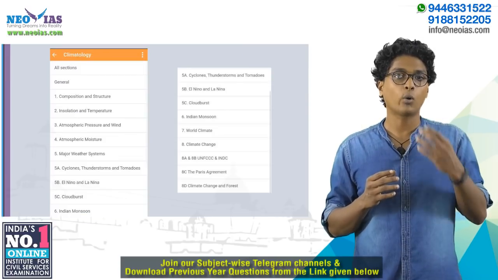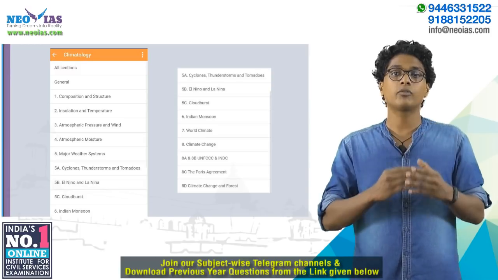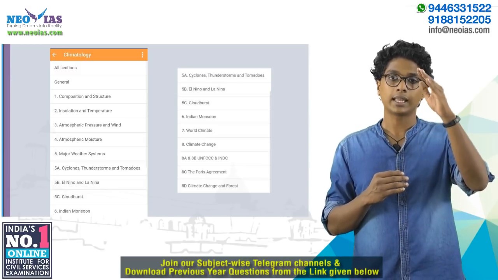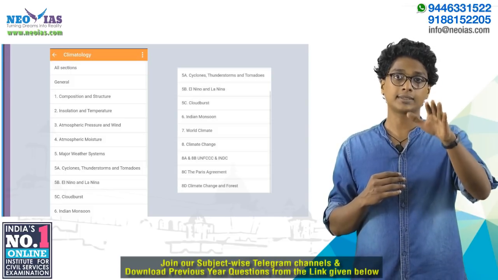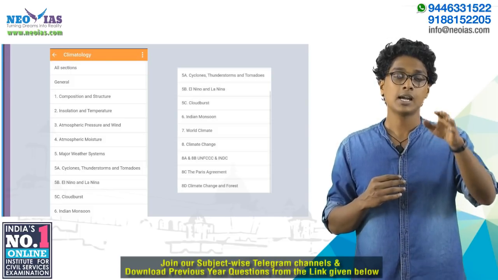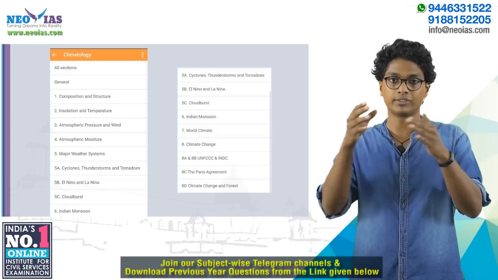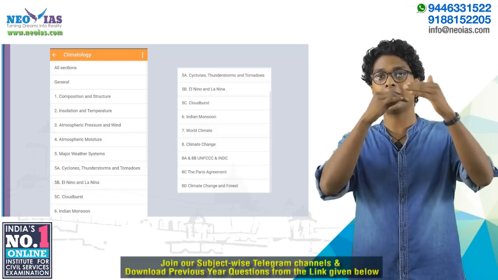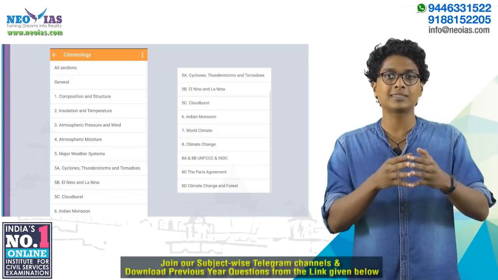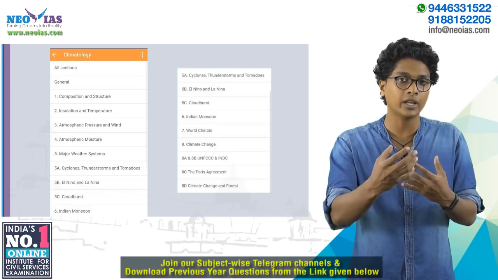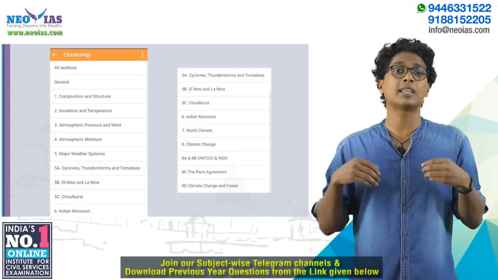We provide our online course through the Moodle app, and this is a screenshot taken from the app, and you can see the topics have been listed and they have already been uploaded. Here as a sample, I'm demonstrating the section climatology. You can see the composition and structure of the atmosphere, insolation, temperature, and various topics, starting with the basics. I'll be taking time with the basics and explaining them in a detailed way, so much so that you'll be easily able to understand the concept rather than mugging up.